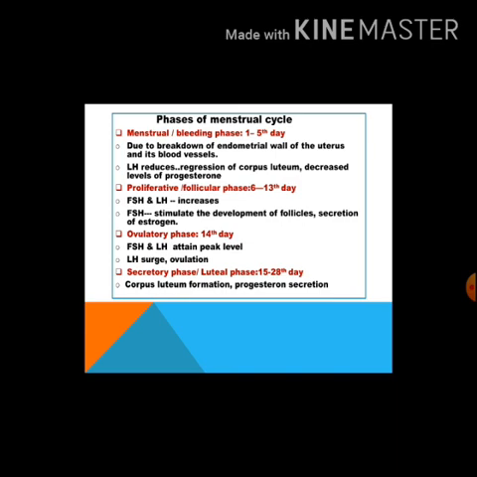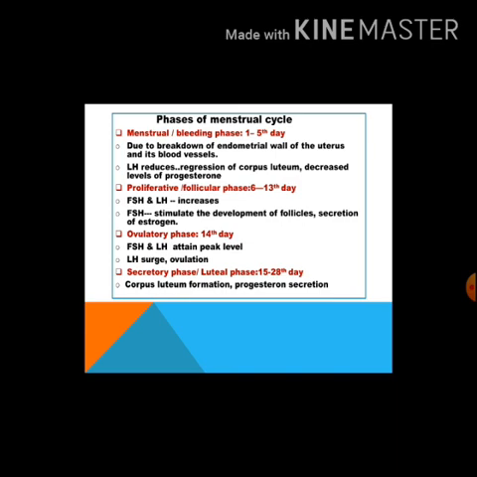Then the proliferative phase or follicular phase. It starts from the 6th day of the menstrual cycle. It lasts till the 13th day. The secretion of FSH and LH increases gradually from the pituitary. FSH mainly stimulates the development of primary follicles into Graafian follicles. It secretes estrogen. Estrogen mainly stimulates the proliferation of the ruptured uterine endometrium.